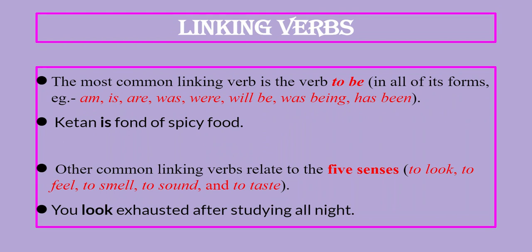Like, Sneha's cat is tired. Here it shows the condition of Sneha's cat, not what it's doing. So here "is" is working as a linking verb. If I tell you to identify between linking and action, how will you do it?